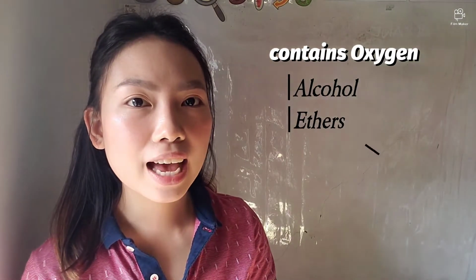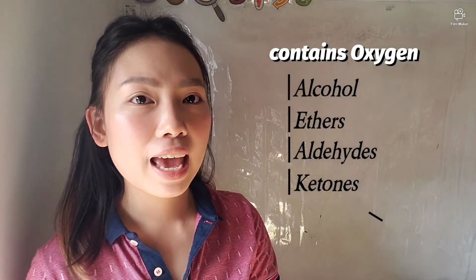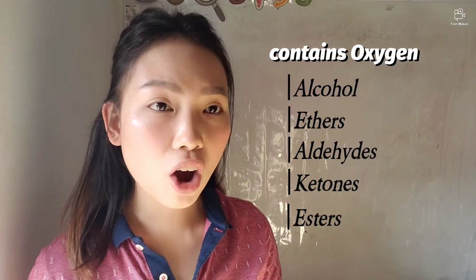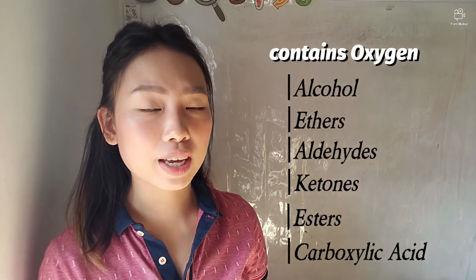The second functional group is the one containing oxygen. It is a hydrocarbon plus sa dulo mapapadagdag si oxygen. In this group containing oxygen, it is grouped according to alcohols, the ethers, the aldehydes and ketones, the esters, and the last one is the carboxylic acids. So those are containing oxygen. And the third functional group in organic compounds is the one containing nitrogen. In the one containing nitrogen, we have only two groups, amines and amides.